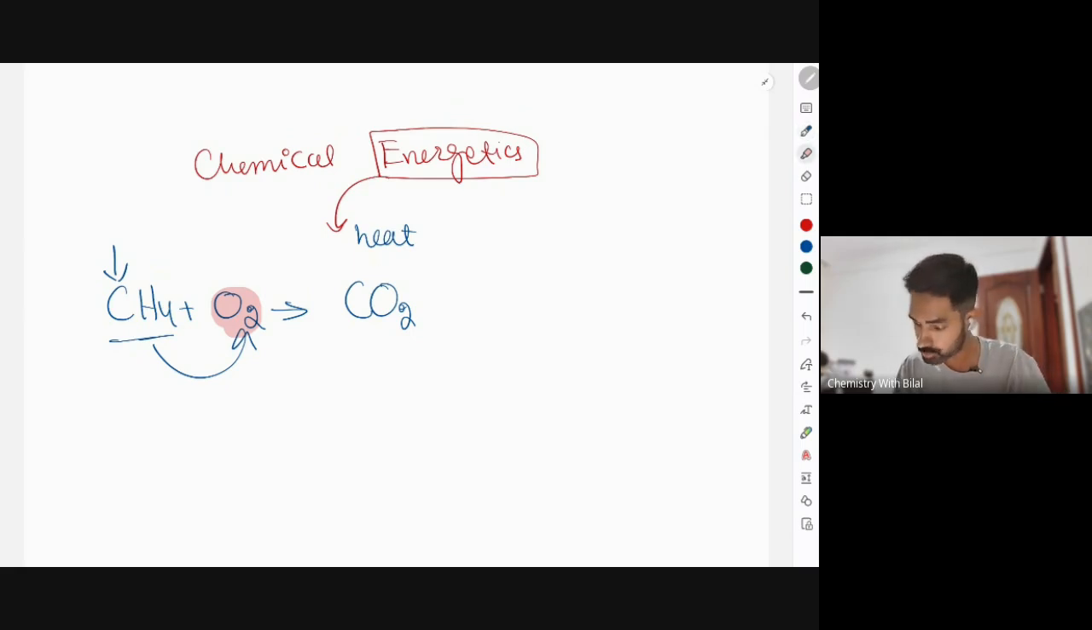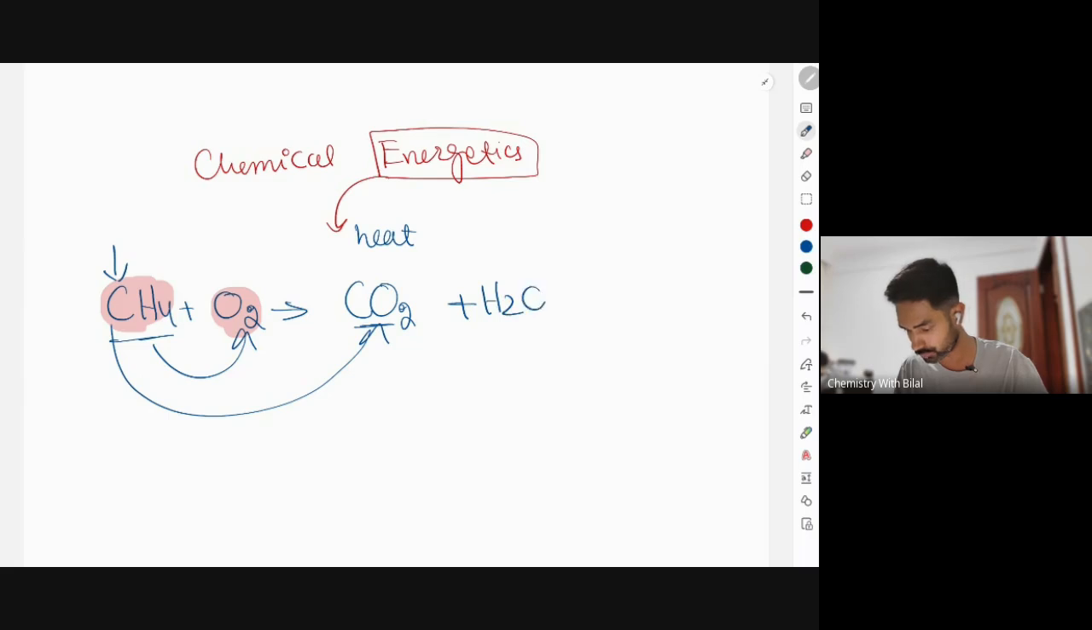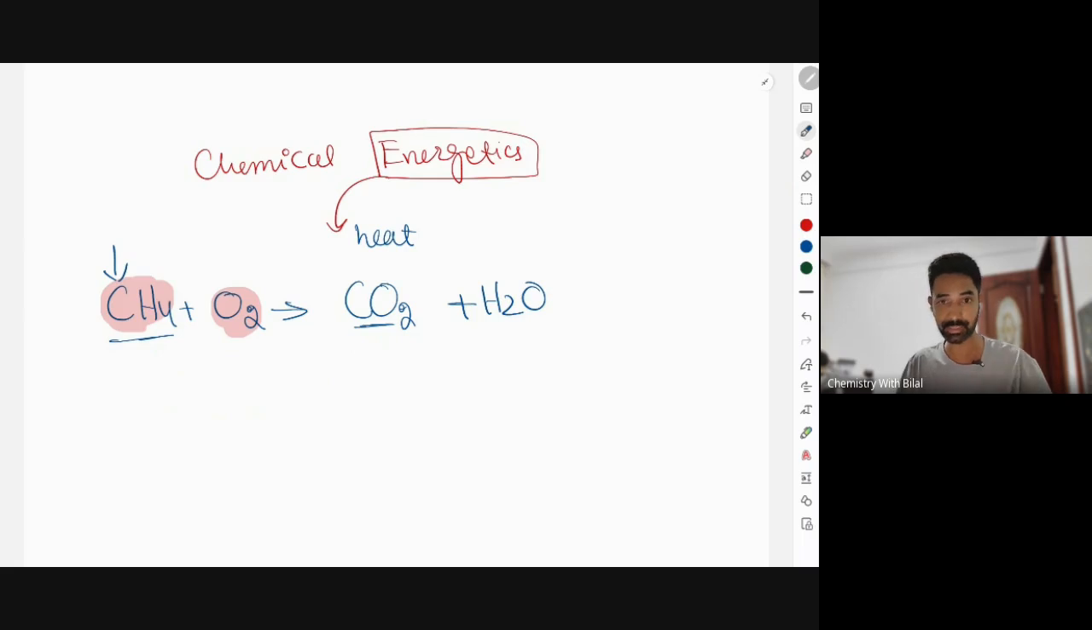So in this molecule, we have carbon and hydrogen. So when you burn a molecule which has carbon and hydrogen, you will get carbon dioxide for carbon and you will get water for hydrogen, right? And we know every combustion reaction releases heat. So this gives out heat.